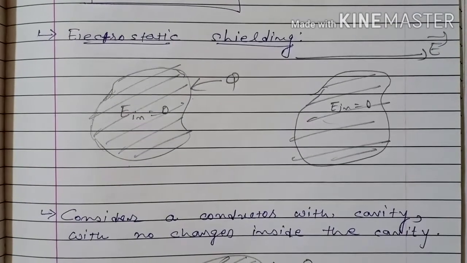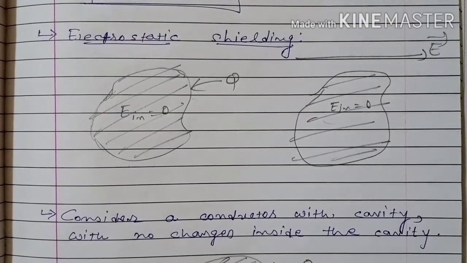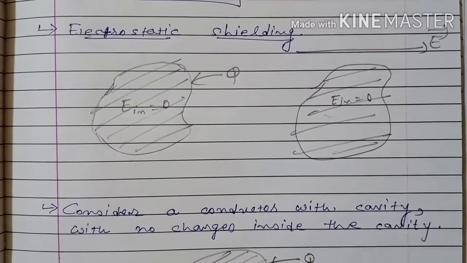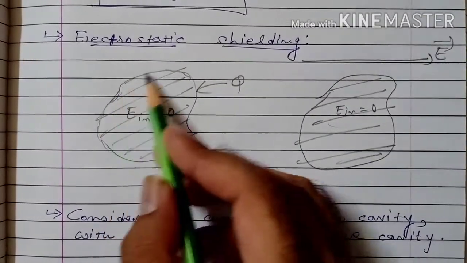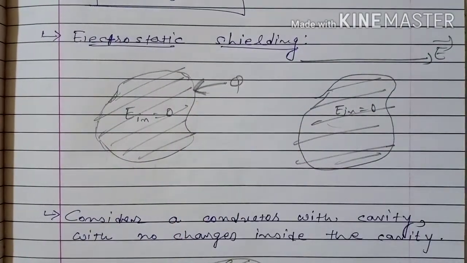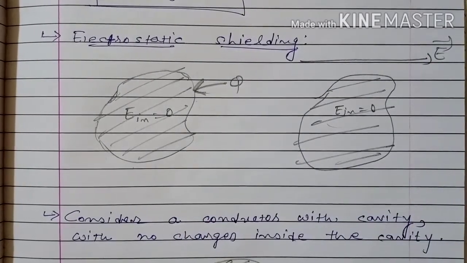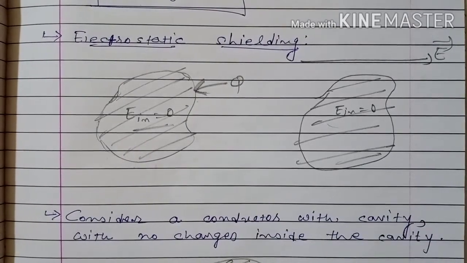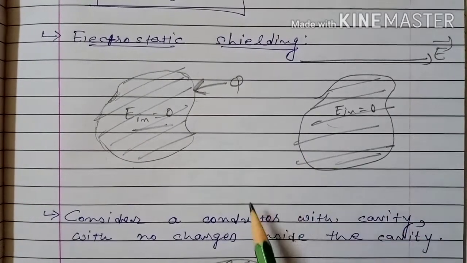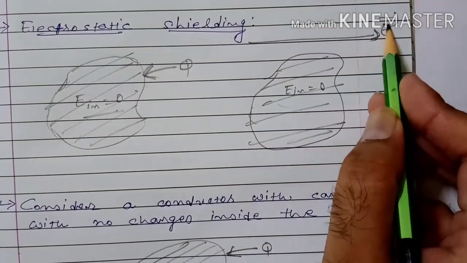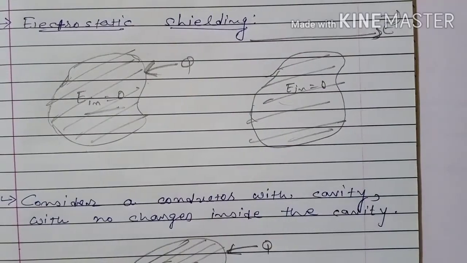Next an important point, that is electrostatic shielding. Consider a conductor with cavity. First of all, consider a conductor, and this is a charged conductor. Charge on the surface of the conductor is Q, but we know that electric field inside the conductor is 0. Now if we place this conductor in an external electric field, then also the electric field inside the conductor will remain 0.